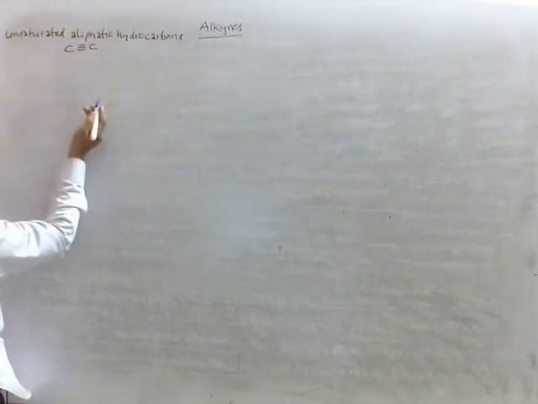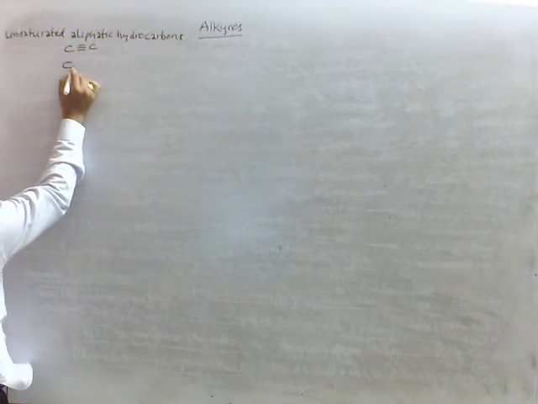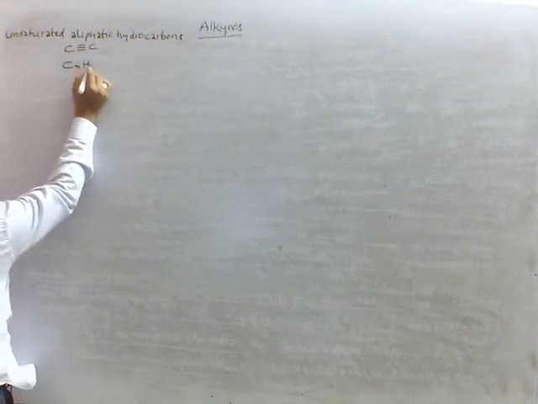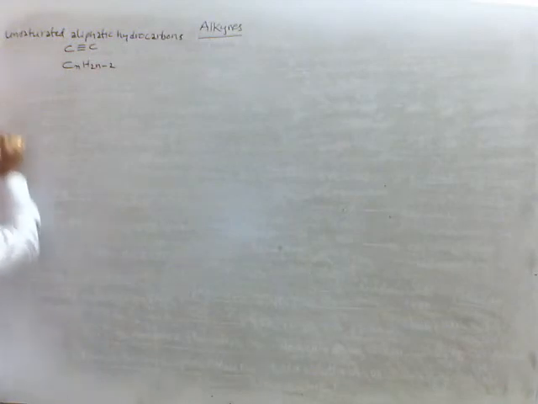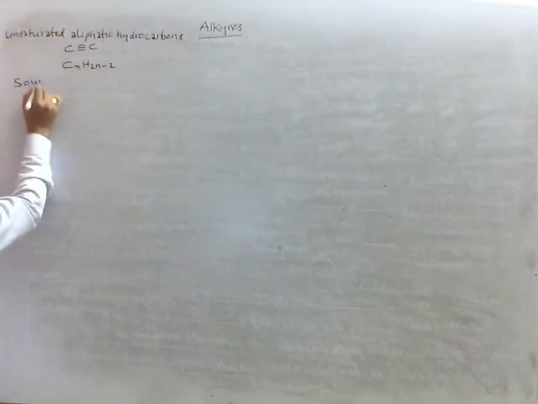These are also called as acetylenes. General formula is CnH2n-2. Sources of alkynes: